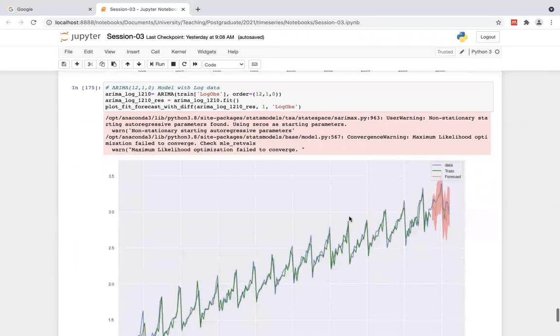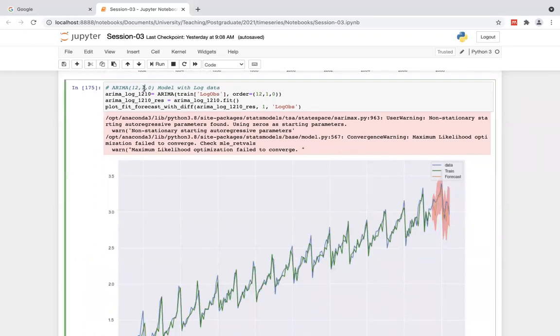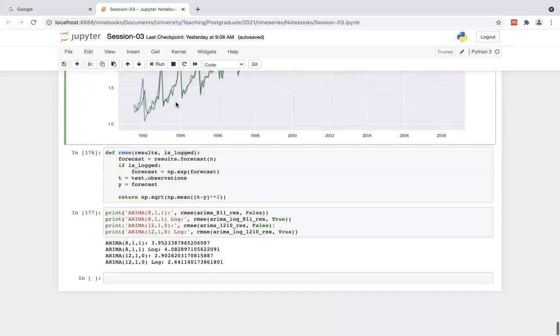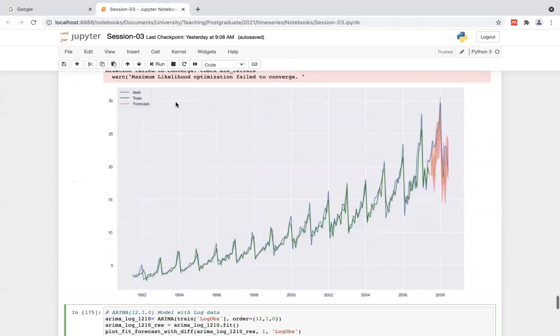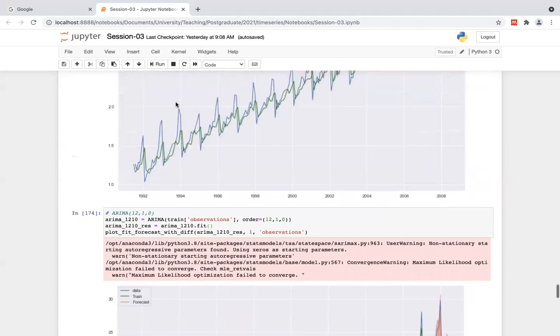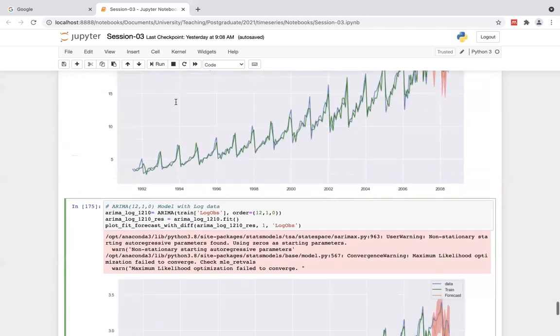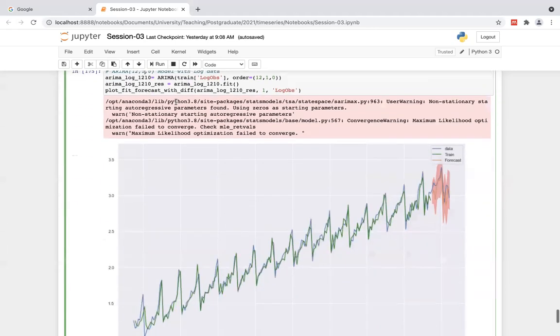But it's pretty good right now, right? That's the log observation with differencing 1 and no moving average. Visually it's a little bit difficult to get a clear picture,